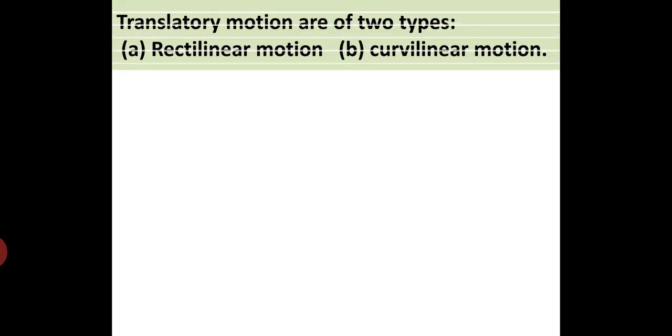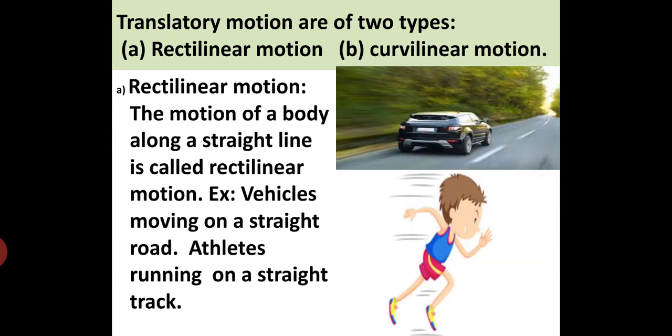So let us study them one by one. The translatory motions are of two types. The first one is rectilinear motion. The motion of a body along a straight line is called rectilinear motion. For example, vehicles moving on a straight road or athletes running on a straight track. The road is straight, and if the vehicle moves along a straight path, then we say it is rectilinear motion.